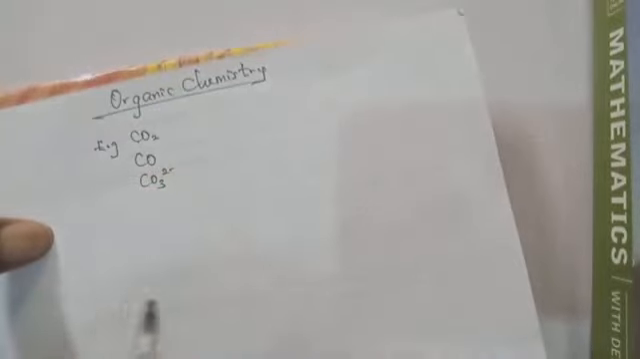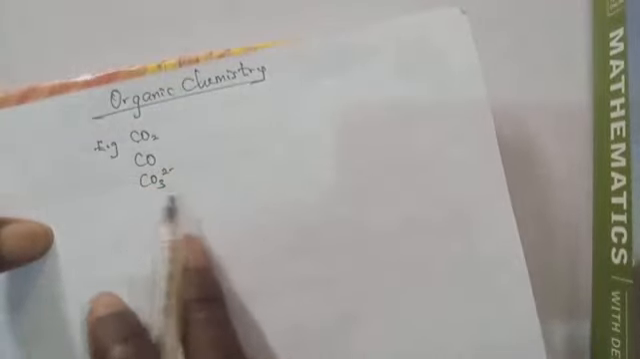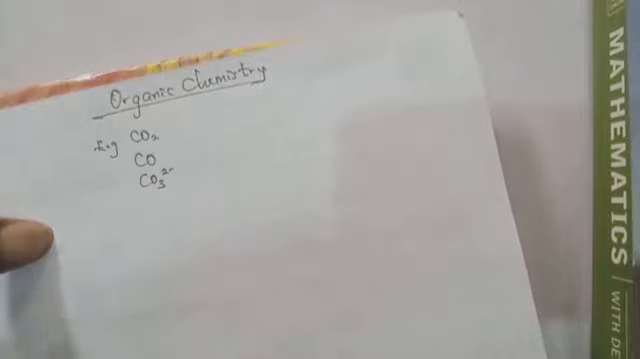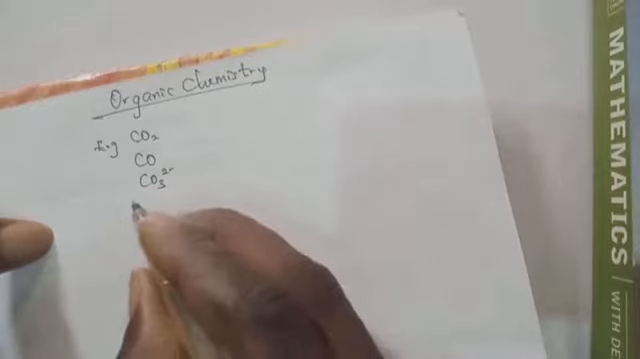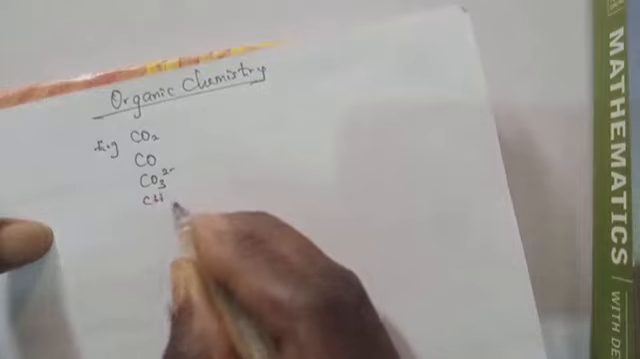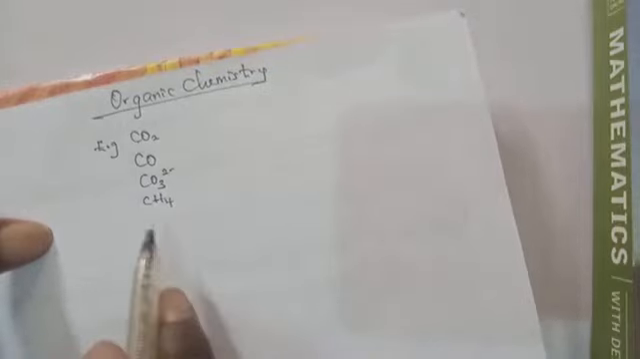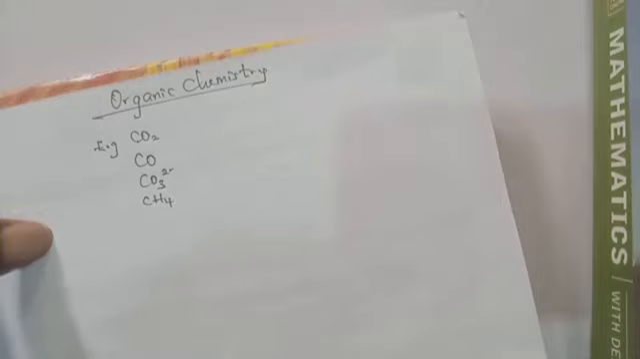Or let's say we have trioxocarbonate, like we have CO3 2 minus. This is also a carbon compound. Why? Because it contains what? Carbon. Or let's say we have methane, CH4. CH4 is also a carbon compound, and so on and so forth.